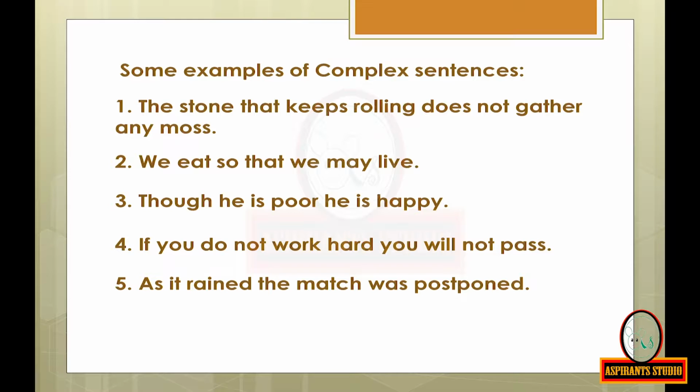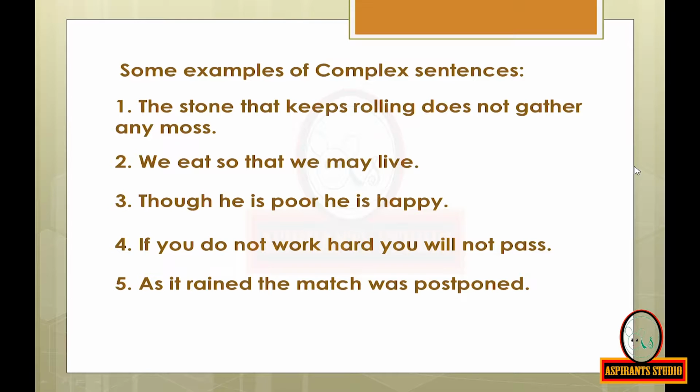Now, look at the first sentence here. The stone that keeps rolling does not gather any moss. Here, the subordinating conjunction is that. We eat so that we may live. Here, the subordinating conjunction is so that. Though he is poor, he is happy.